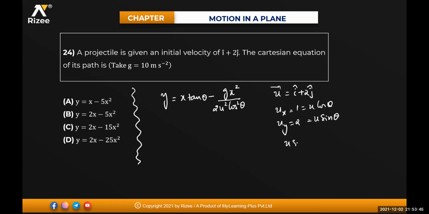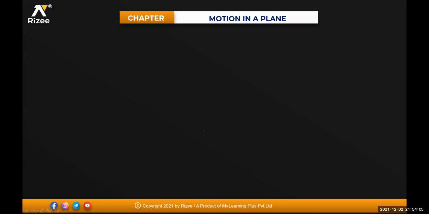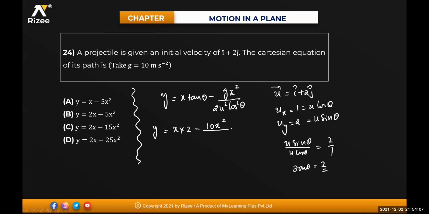So if I take the ratio for this one, u sin theta over u cos theta, that is 2 by 1. Sin by cos is nothing but tan. Tan theta is equal to 2. So y is equal to x into 2 minus g value, 10, into x square divided by g value is nothing but 10. This is nothing but equal to your 2.